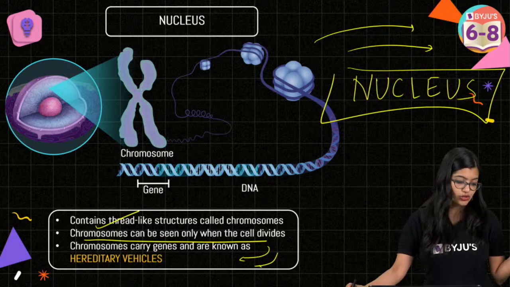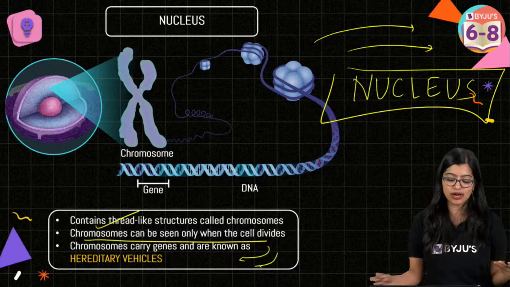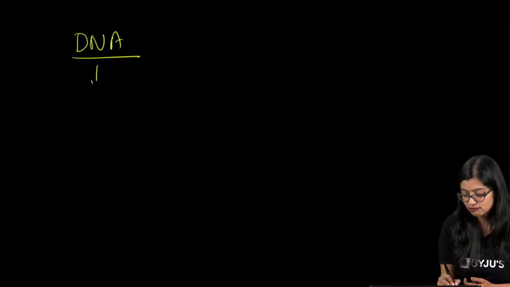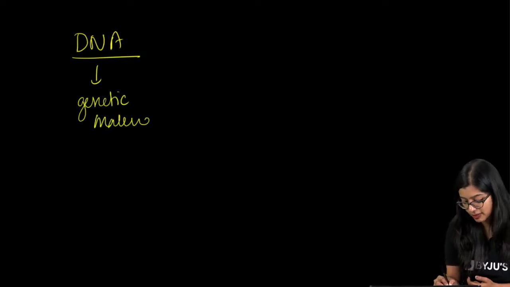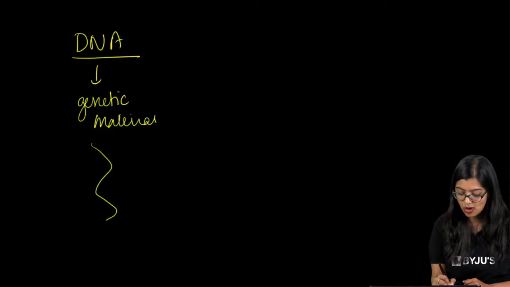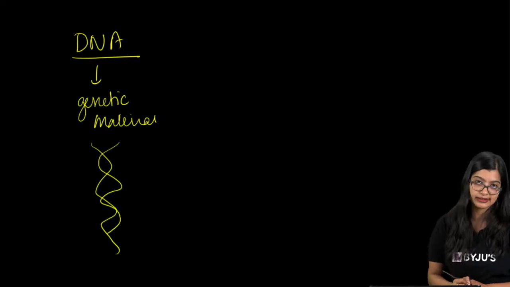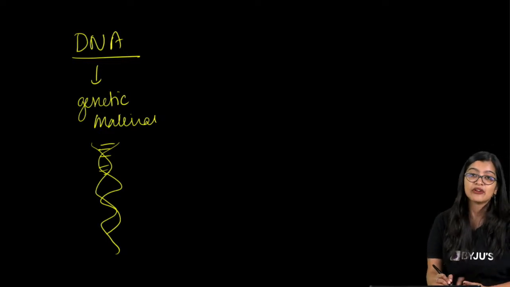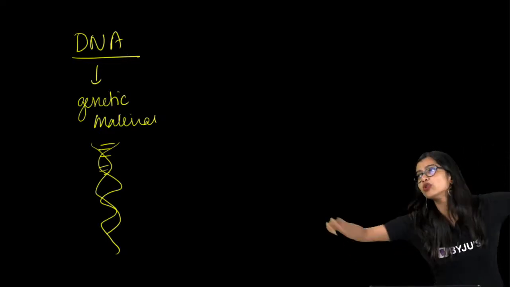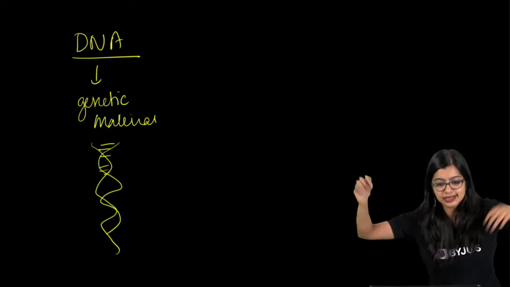Okay, see, chromosomes, chromatin, DNA are not there in CBSE, but I'll teach you anyway. DNA is your genetic material, okay? This is your genetic material per se. It is a long helical structure. Now, if you take out all the DNA from the cell, there will be 2-3 meters of DNA, right?